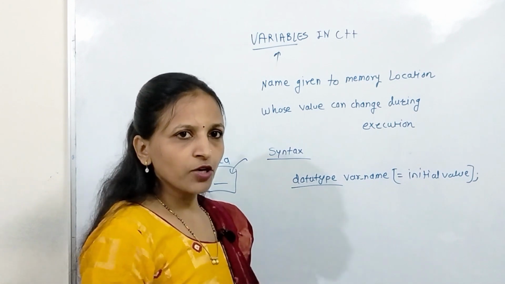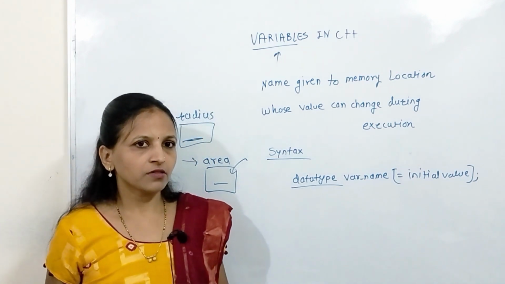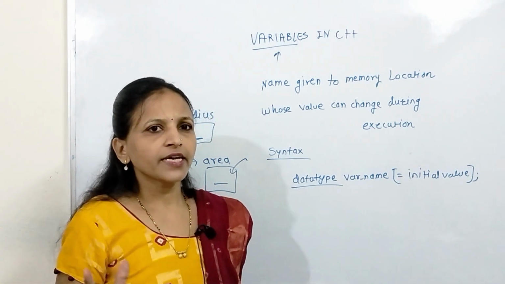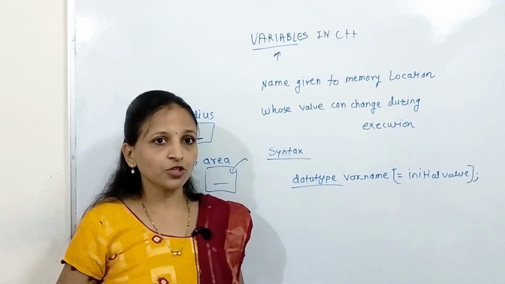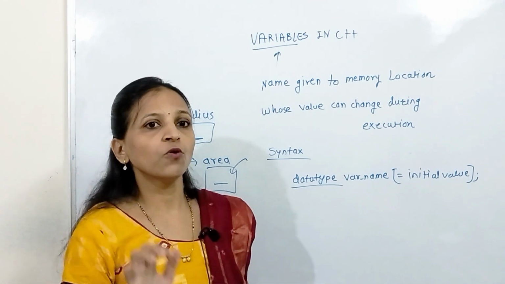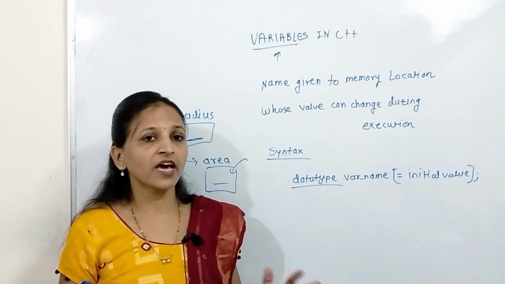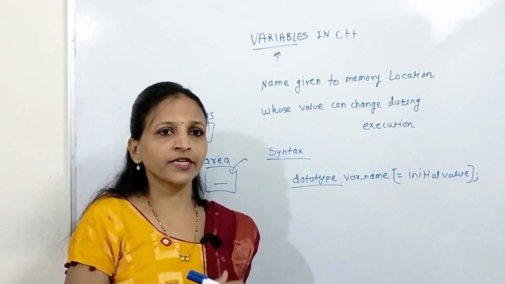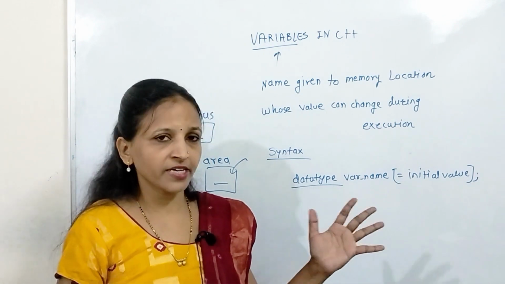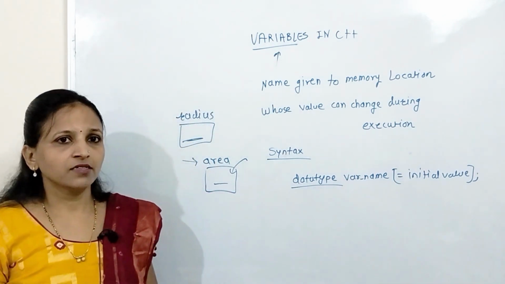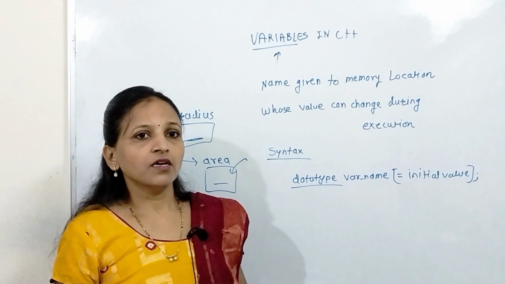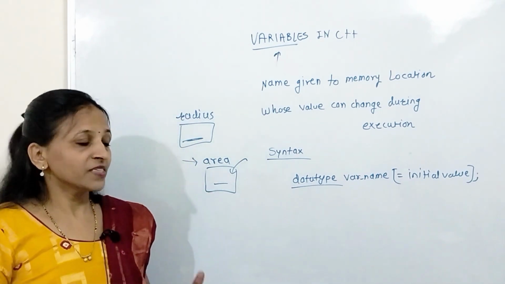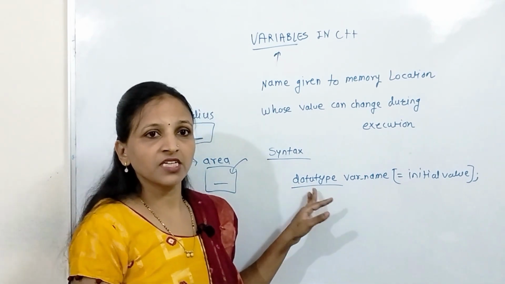Next one, let's say you are writing a program to calculate the addition of two numbers. In that case, if you are sure that the user will enter only whole numbers, meaning numbers not having any decimal point, like 10, 100, 200, 500, 137 or 58, then that number is an integer, which means in that case we have to write the data type as an integer.